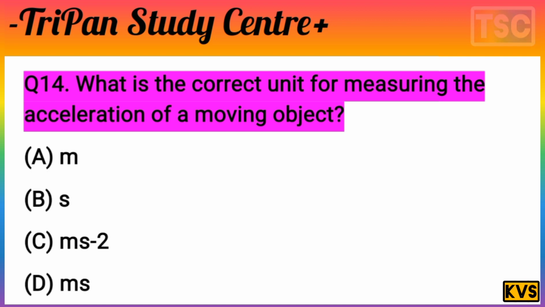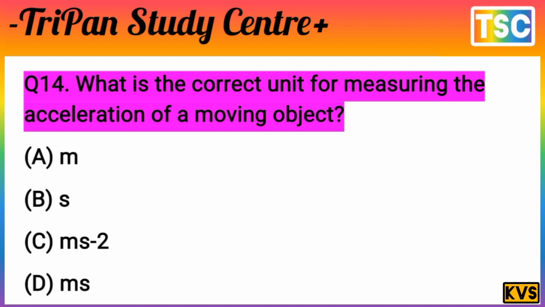The most important question from the exam point of view. What is the correct unit of measuring the acceleration of a moving object? You know that one important fact here: acceleration of a moving object is measured in meter per second or meter per second square.